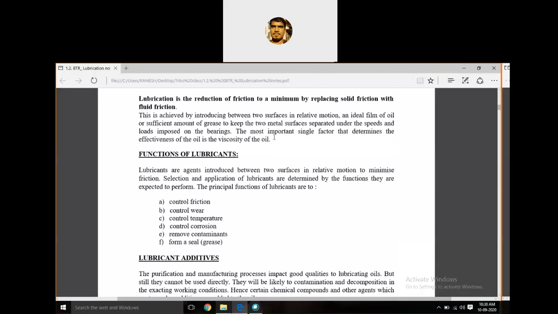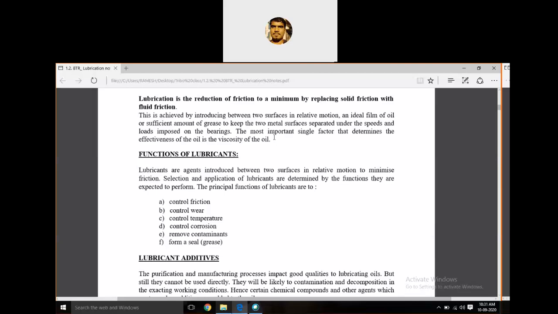A lubricant is a substance which is used in the lubrication process to reduce friction and wear. A lubricant is a substance or agent which is used between two mating surfaces to reduce the friction and wear. So lubricants are agents which are introduced between two surfaces in relative motion to minimize friction. And of course, the selection and application of lubricants are determined by the function they are expected to perform.